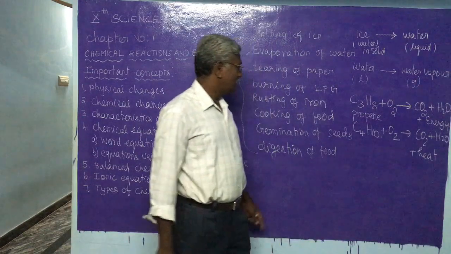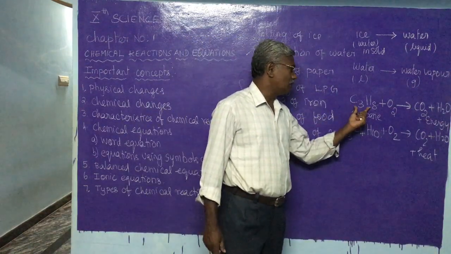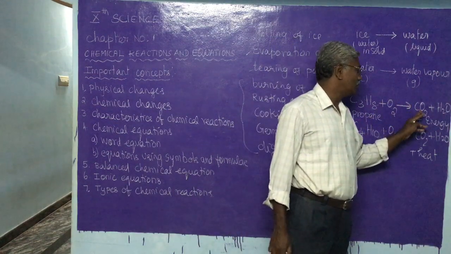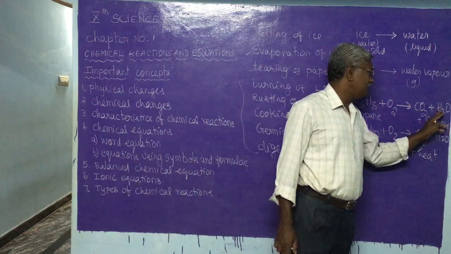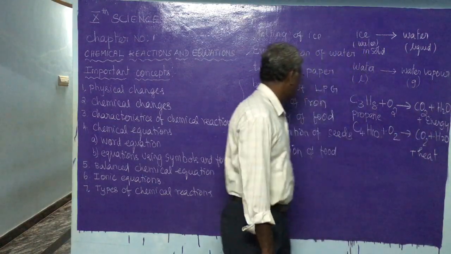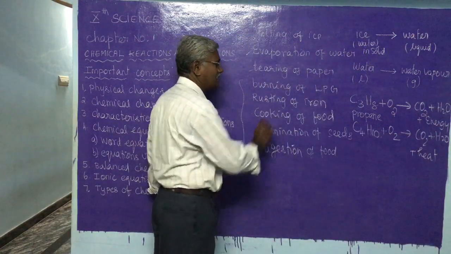See here, one material is used, propane or butane. While burning, they produce carbon dioxide and water along with energy. So new things are produced. Similarly, rusting of iron.